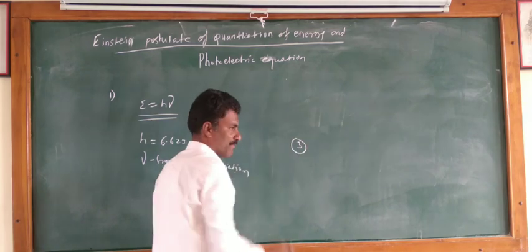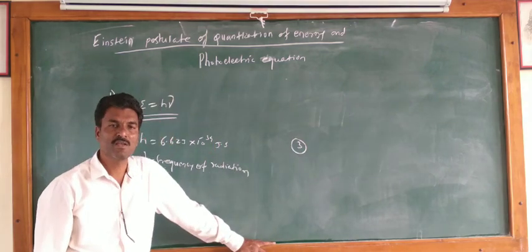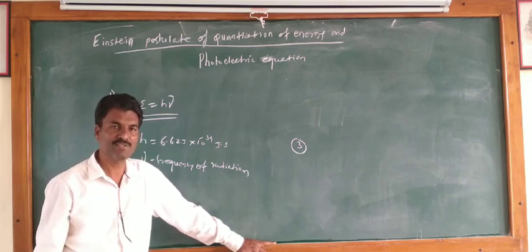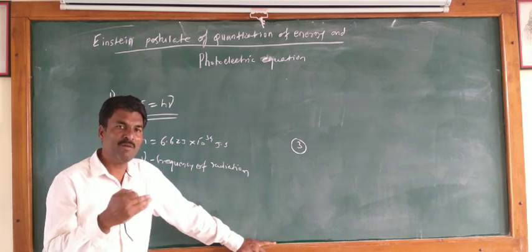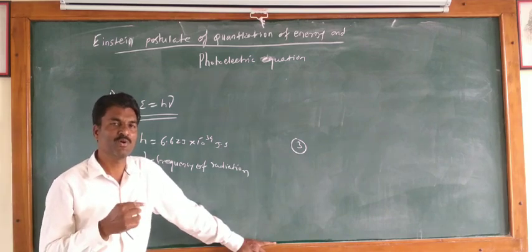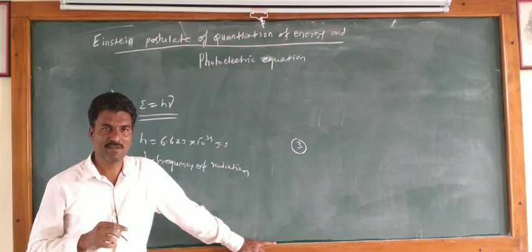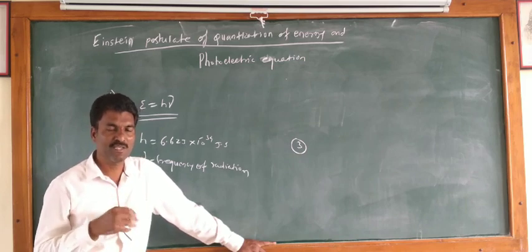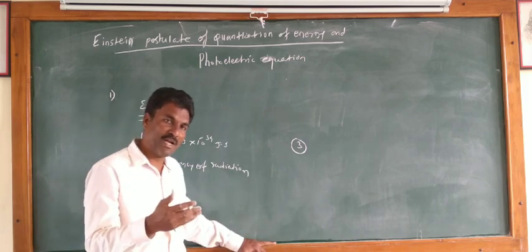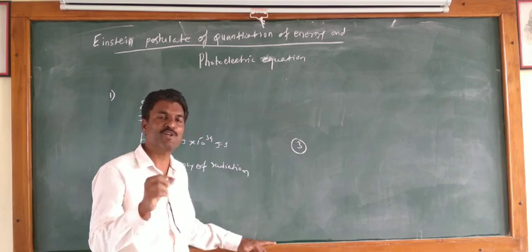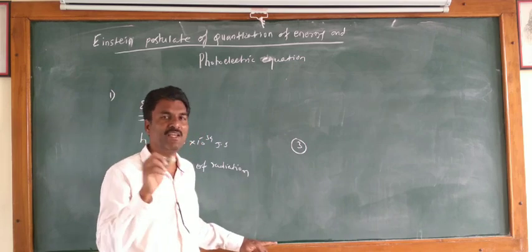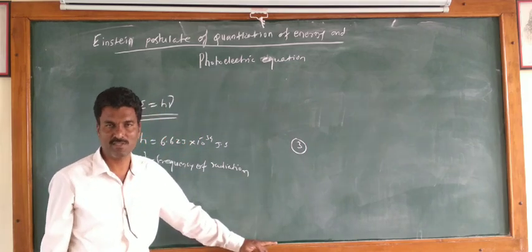A more intense beam contains more photons, and there are more collisions between photons and electrons. That's why the number of electrons emitted from the emitter plate increases, and therefore the rate of flow of electrons increases, and we get more photoelectric current. From this we conclude that a more intense beam is responsible for more electric current. Means intensity and photoelectric current are proportional to each other.